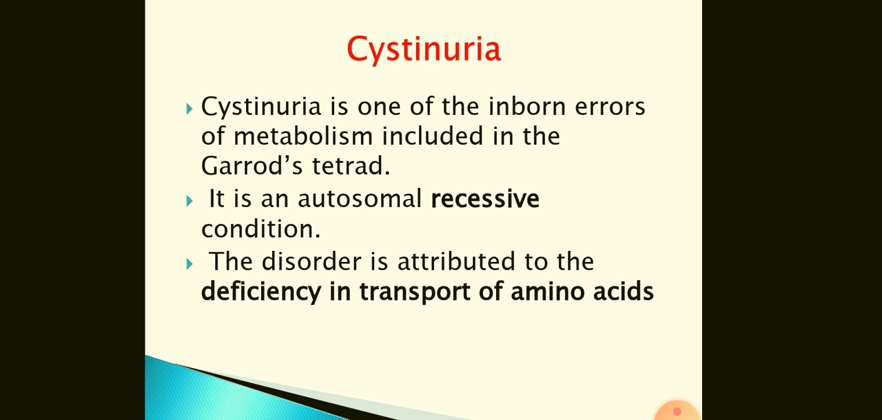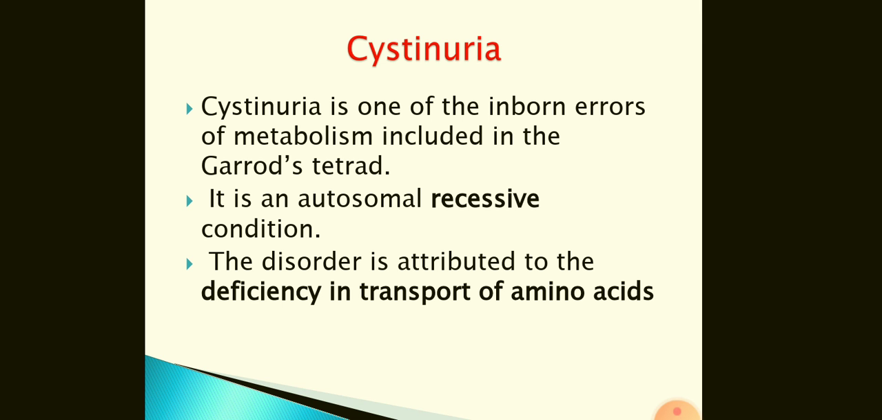Second disorder is cystinuria. Cystinuria is one of the inborn errors of metabolism included in Garrod's tetrad. Garrod was the scientist who first described the inborn errors, and he described a tetrad, a set of four diseases, which is called Garrod's tetrad. Cystinuria is one of that tetrad. It is an autosomal recessive condition.